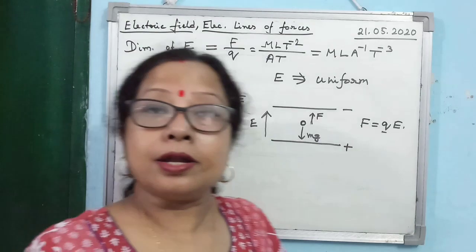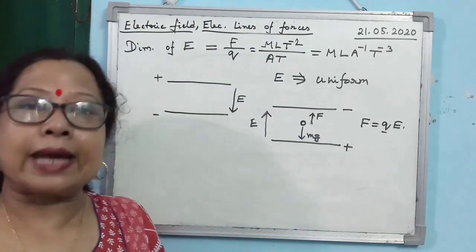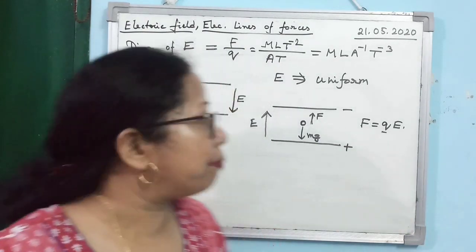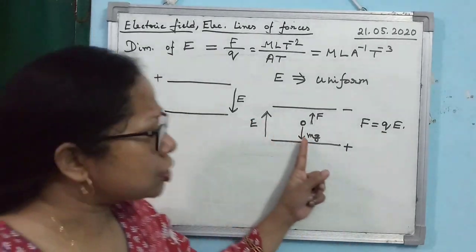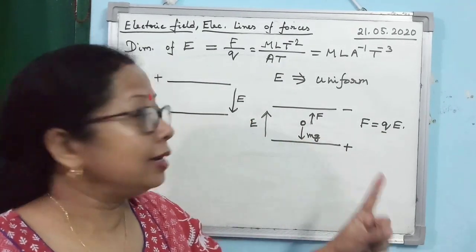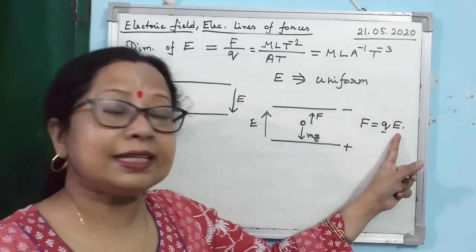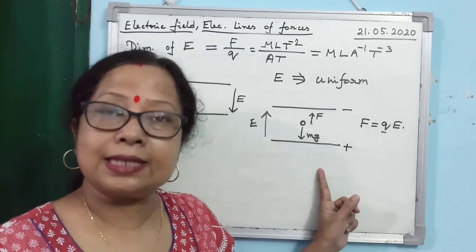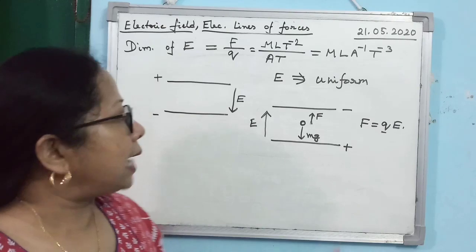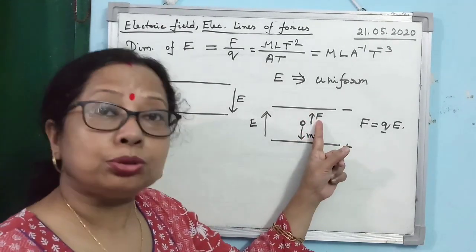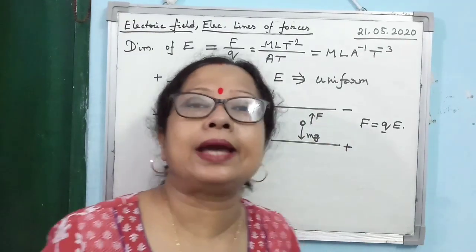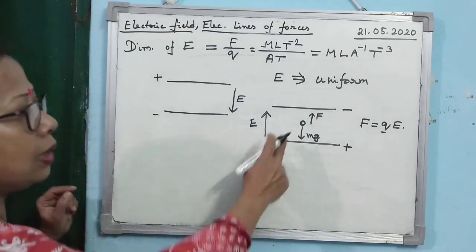Now, if you can adjust the amount of charge present in the oil drop, the mass of the oil drop and the electric field intensity between the two charged plates in such a manner that the weight of the oil drop becomes equal to the force experienced by the oil drop, then what will happen?